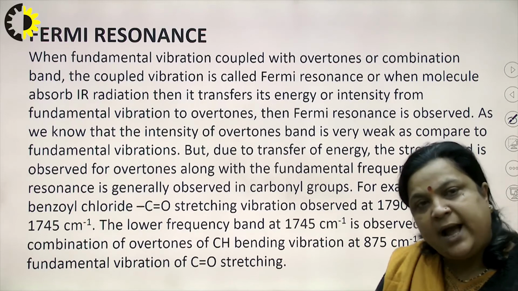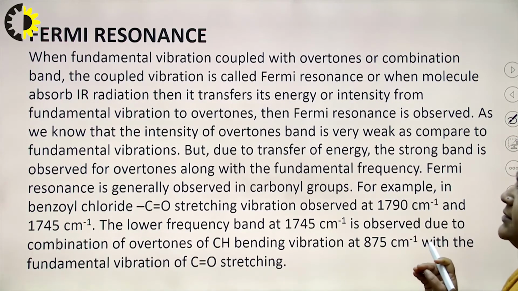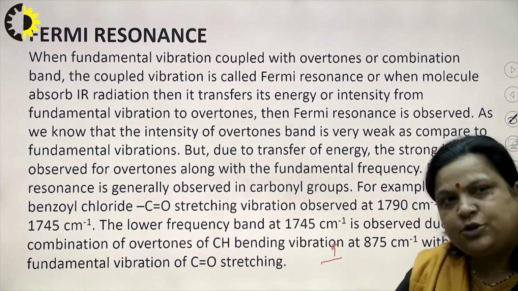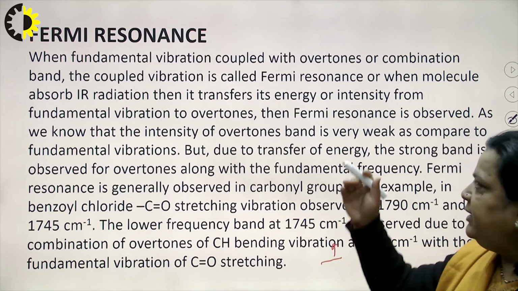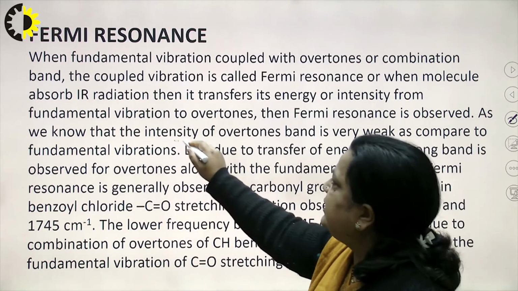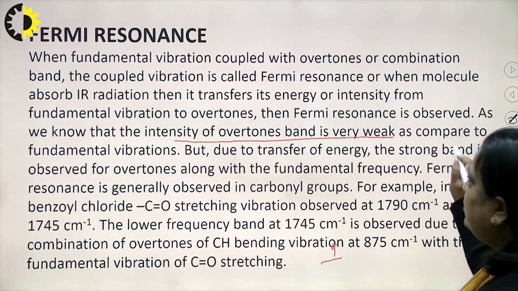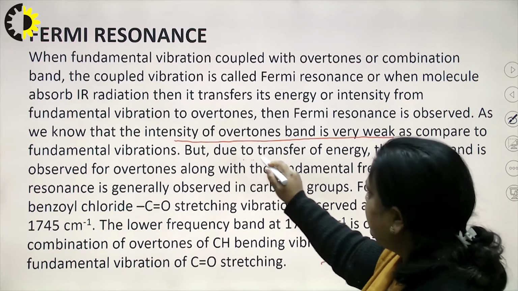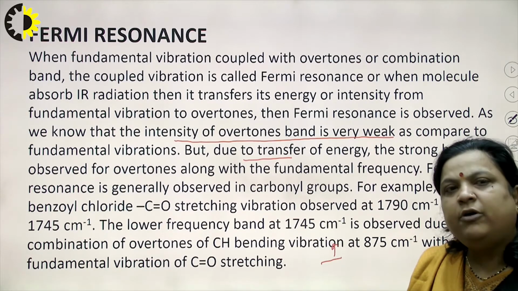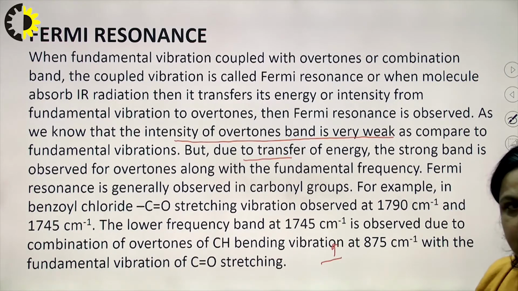absorbs IR radiation, then it transfers its energy or intensity from the fundamental vibration to the overtone, that is, from strong to weak, and then Fermi resonance is observed. As we know, the intensity of an overtone is comparatively very weak. But due to the transfer of energy, strong bands are observed for overtones along with the fundamental frequency.